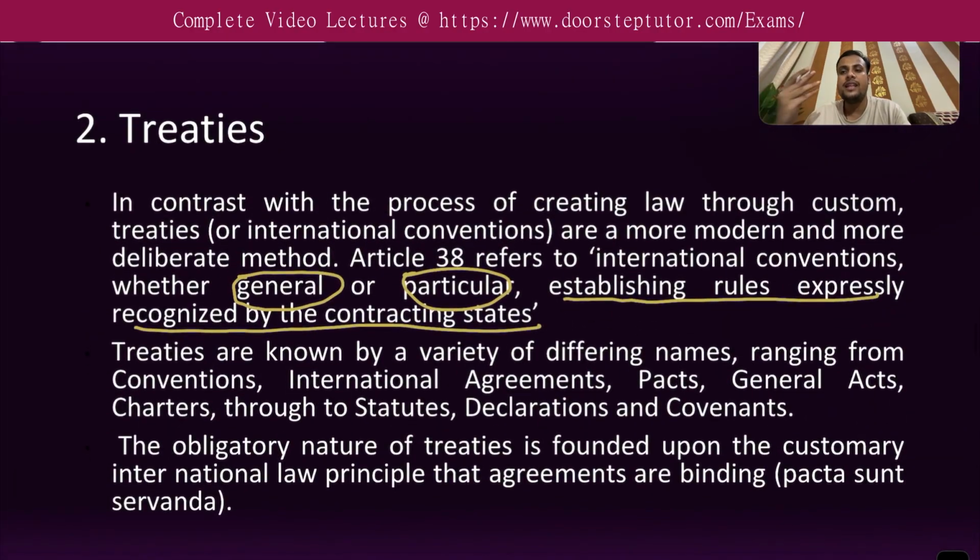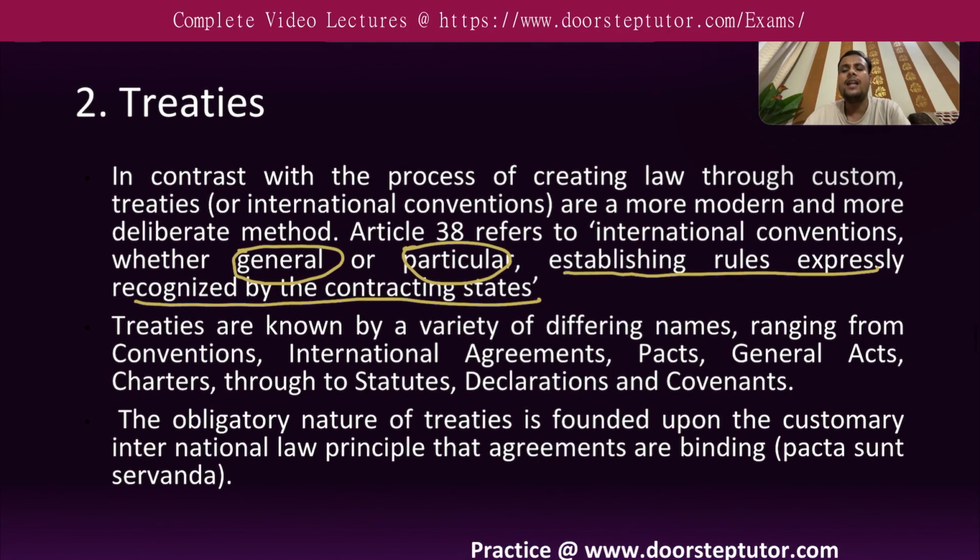So this is the definition of treaty as per Article 38 of the ICJ. Now there are different terms which are used for treaties or for these conventions. These can be called international agreements, pacts, general acts, charters, statutes, declarations or covenants. So all these are different terms used for conventions.